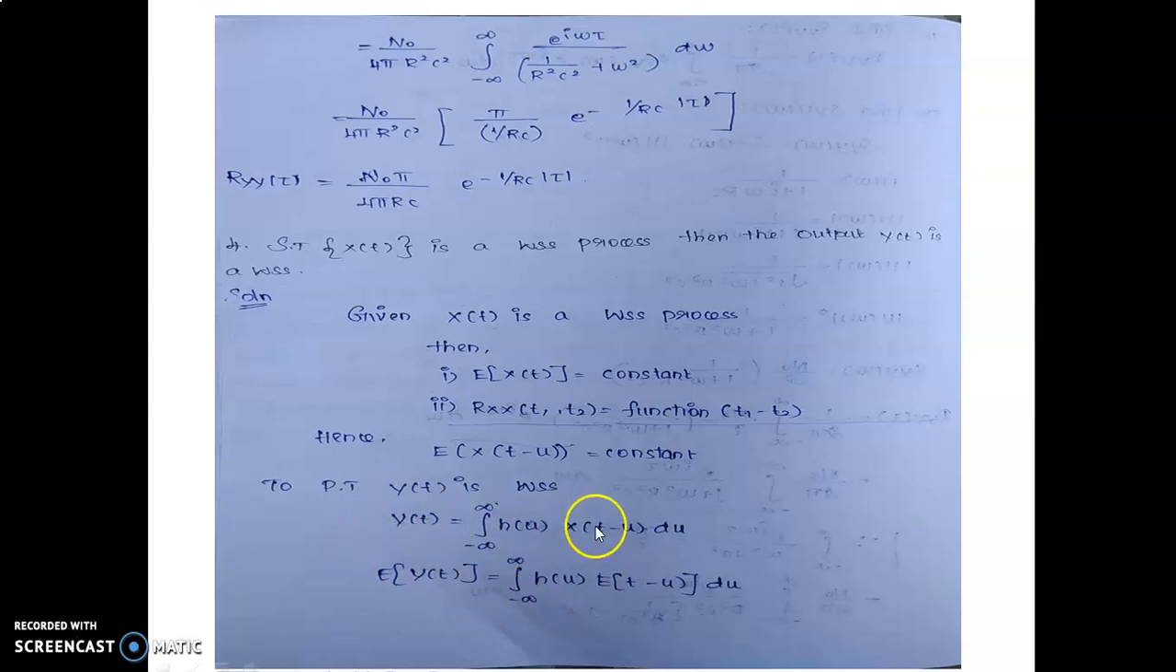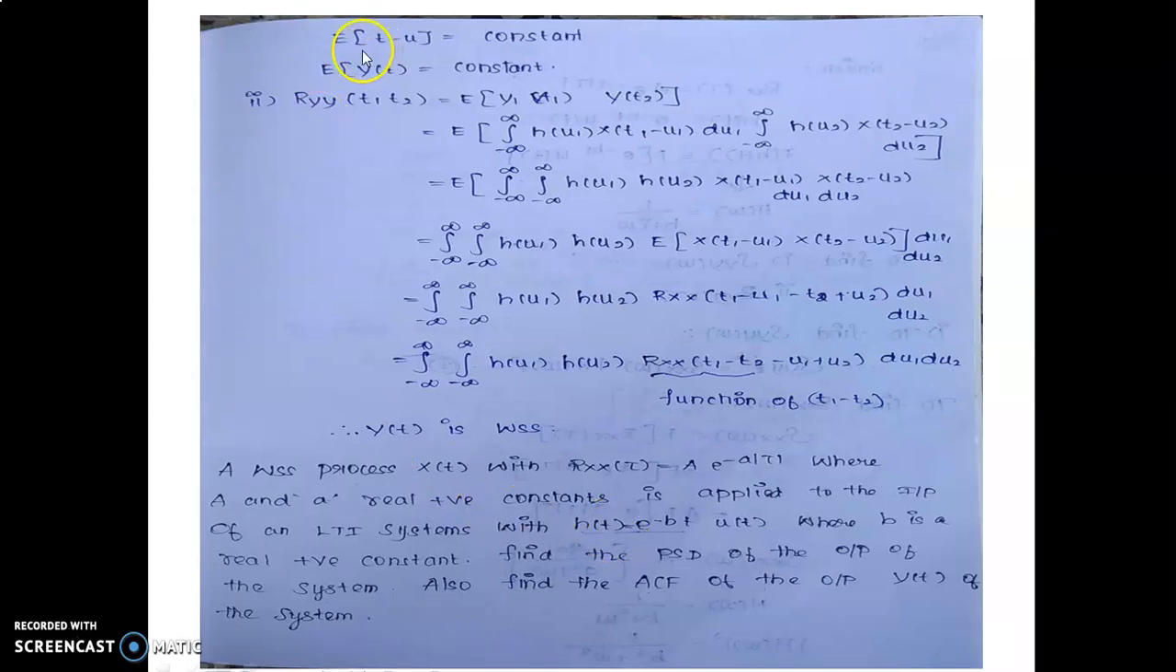Now take the expectation on both sides. So E of y of t is equal to the integral from minus infinity to plus infinity of h of u into the expectation of x of t minus u du. The expectation of x of t minus u is equal to a constant. So E of y of t is equal to a constant. Second condition, R_yy of t1, t2 equal to the expectation of y of t1 into y of t2.